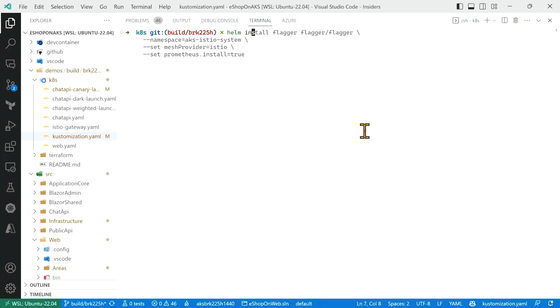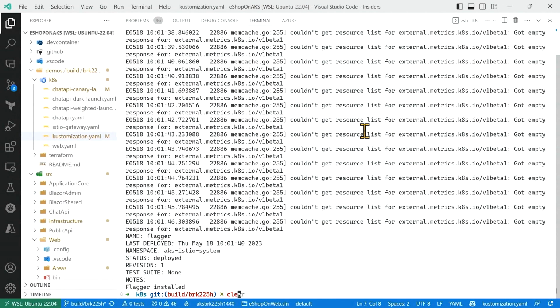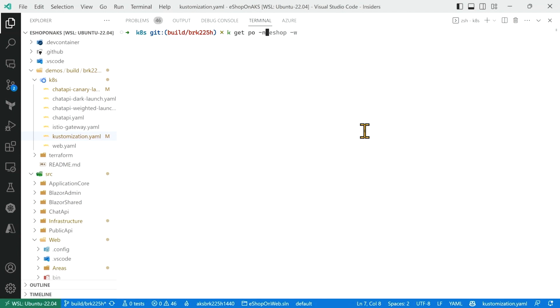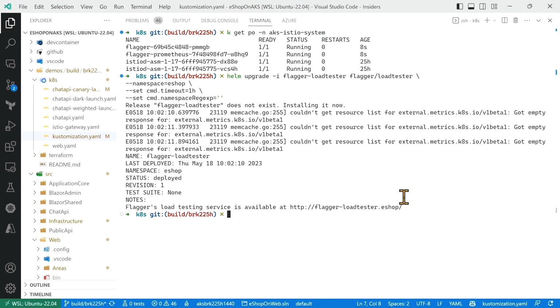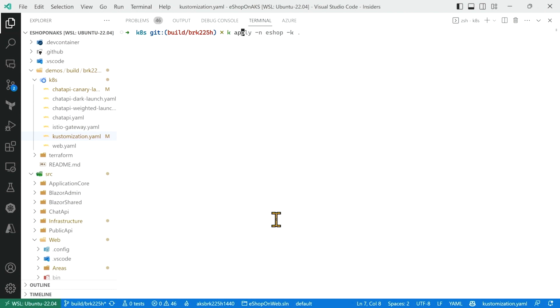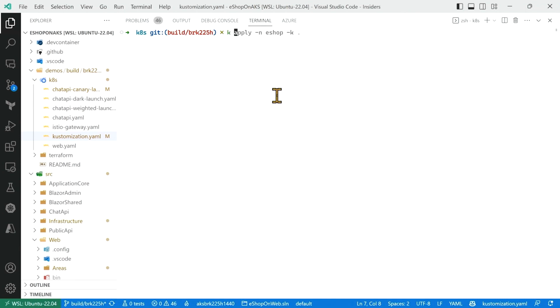So the first thing that we do is we use Helm to install Flagger in the Istio namespace. Once we've ensured that the Flagger components are running in the proper namespace, then we can go ahead and install our Flagger load tester. And this load tester is actually run in the same namespace as our application. So now we're pretty much ready to go and use Flagger. From there, we will reapply all of our manifests, which includes Canary. And note here, we don't have a destination rule, and we don't have a virtual service for the chat API.